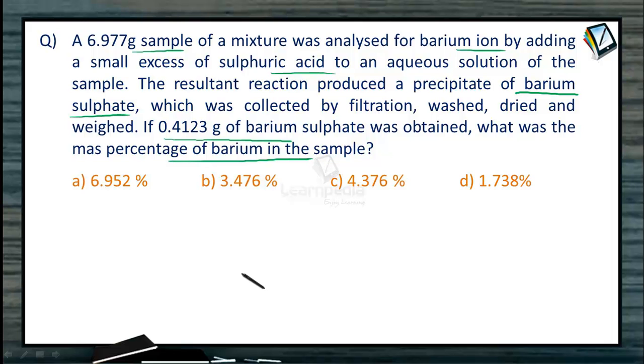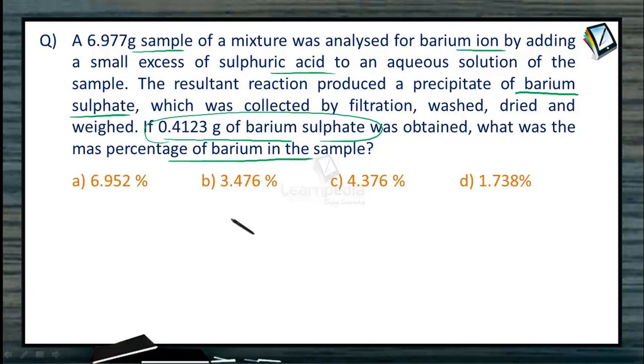sample. So even though the numerical looks very lengthy, it involves only two stages of calculation. See here, this is the mass of the sample given. In this one we are trying to analyze the mass percentage of barium, and the hint is given here. After the entire process, we are getting 0.4123 grams of barium sulfate.